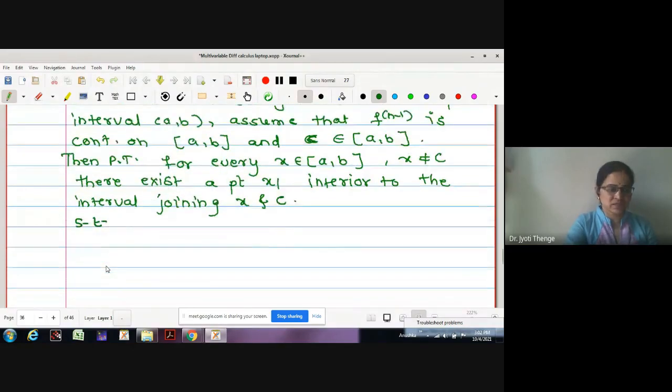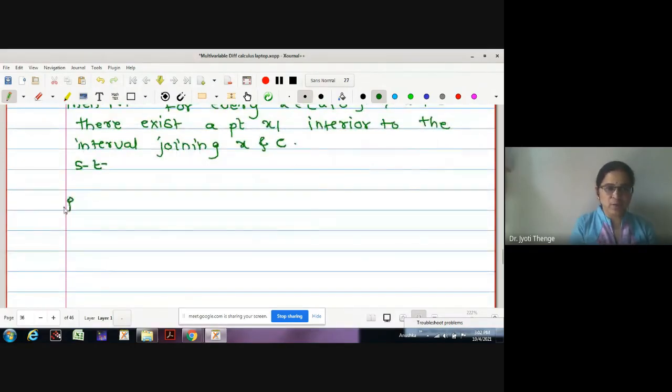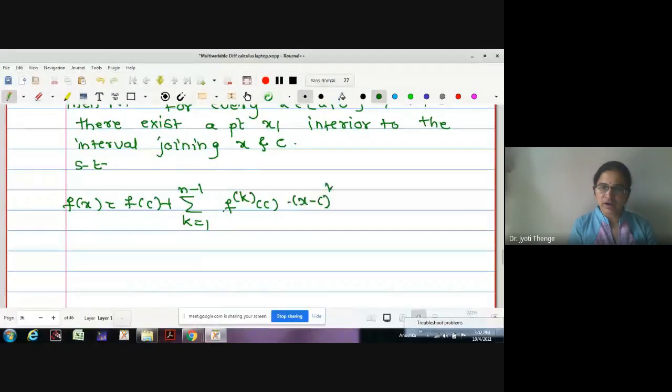Let me write the main statement. The main statement says that f of x is equal to f of c plus summation k equals 1 to n minus 1 f k at the point c into x minus c raised to k upon k factorial added with fn at the point x1 into x minus c raised to n upon n factorial.